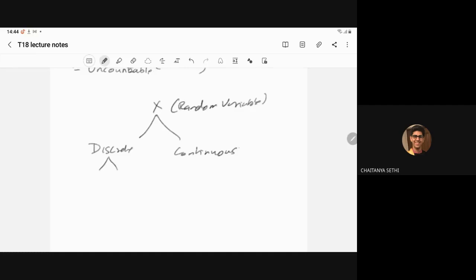It is discrete when we have finite or countably infinite values, and continuous when it is uncountable. So chapter 3 is dedicated to the discrete random variable only, and chapter 4 to the continuous random variable.